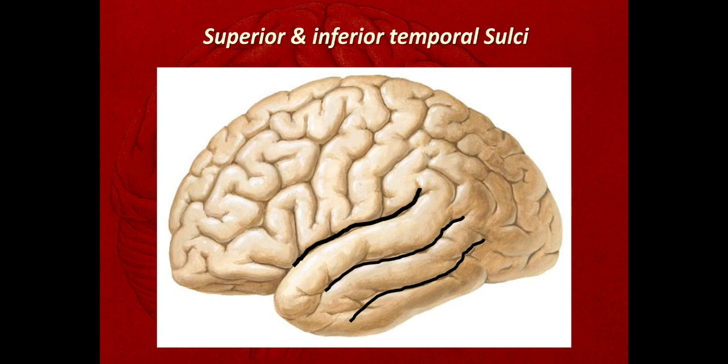These two sulci are parallel with each other and parallel with the posterior ramus of the lateral sulcus. Because of these two sulci, the temporal lobe is divided into the superior temporal gyrus, middle temporal gyrus and the inferior temporal gyrus. Okay, so this is all about the temporal lobe.